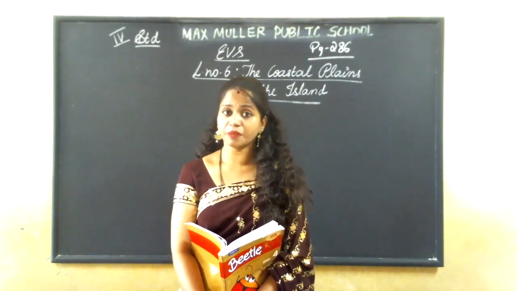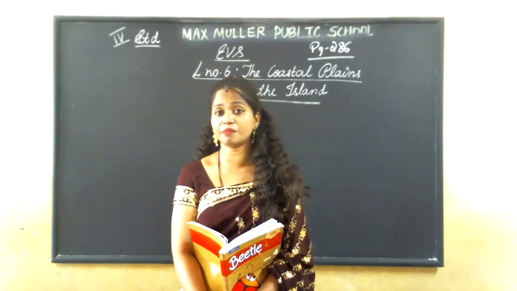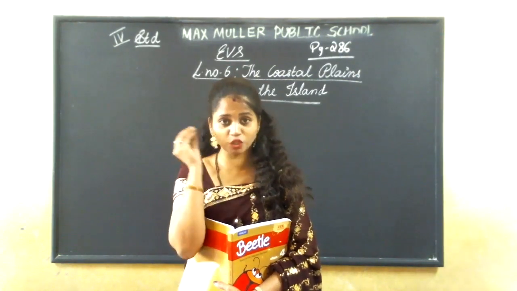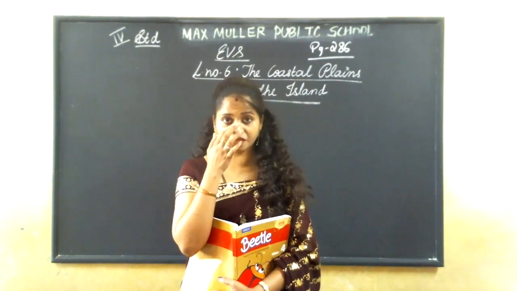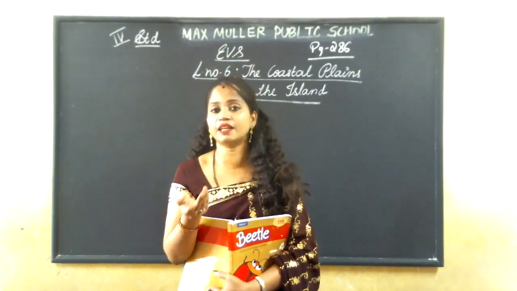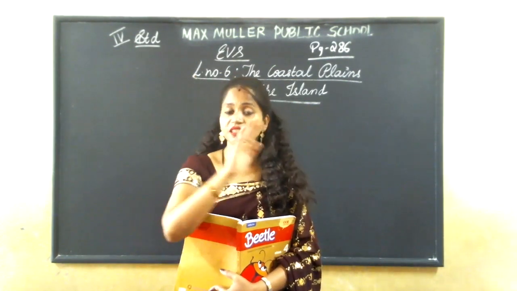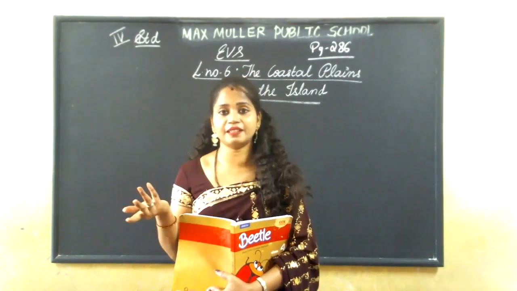Can you all remember what the 6 physical divisions are? Repeat with me if you have stored that in your mind. It is only 6 physical divisions. It's very easy. What are they? Northern mountains, northern plains, western desert, southern plateau, coastal plains, and islands.